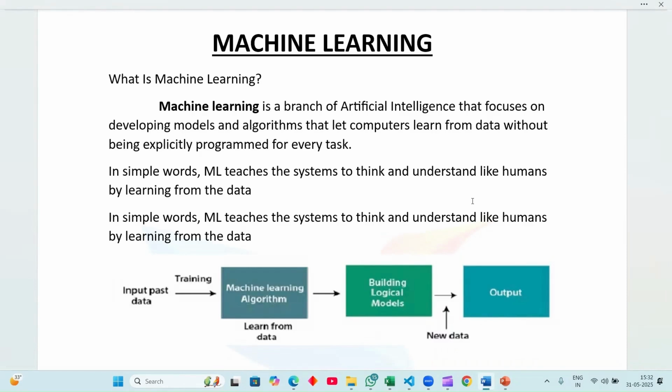So today we are entering the topic of machine learning concepts. Let us understand the behavior of machine learning in theoretical ways and in practical ways. Now, what is machine learning?